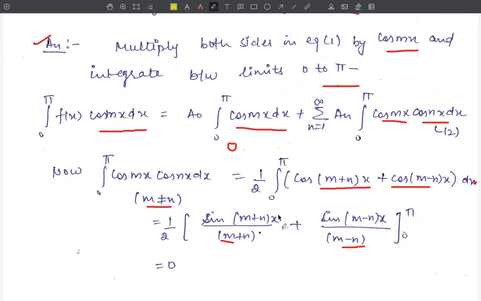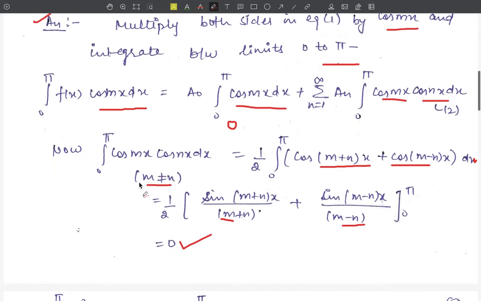Now using these limits here, we get sine of (m plus n) pi. Sine of n pi is equal to 0 always. Same is the thing here. Now using the limit 0 here, sine 0 is 0. Therefore the value of this integral will be equal to 0 only, for m not equal to n.